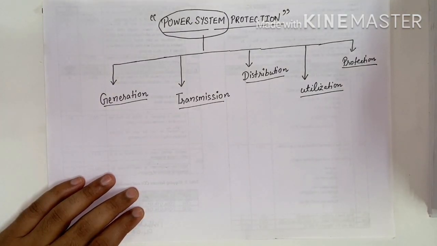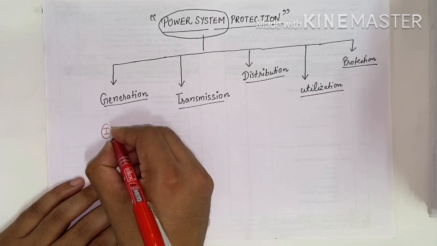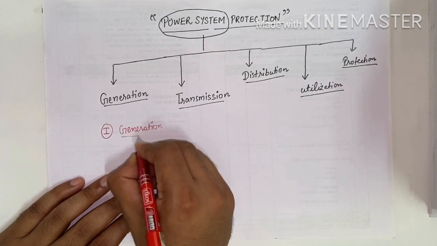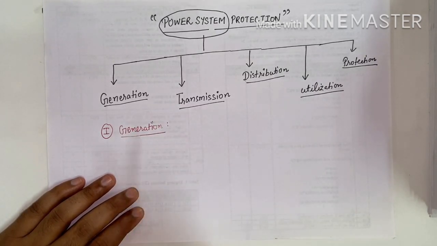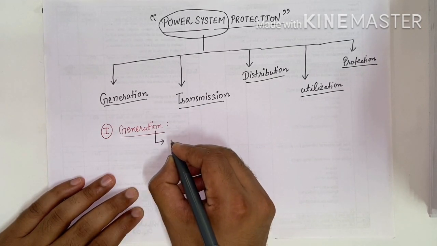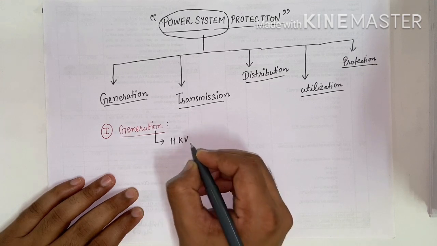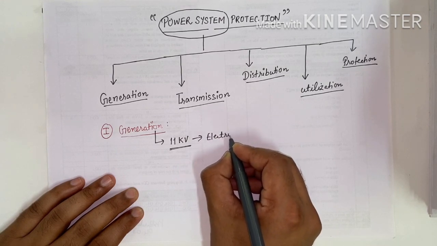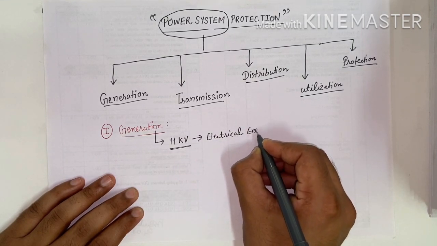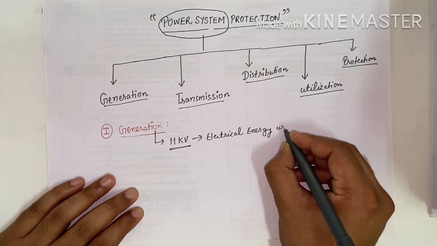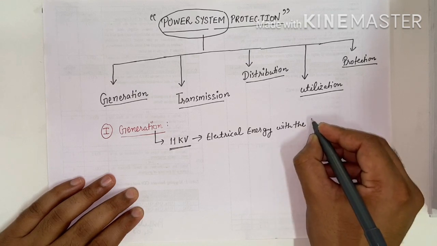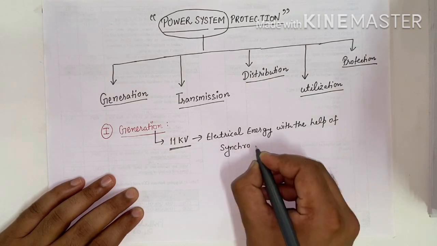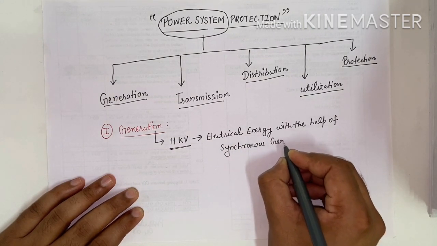Generation means, in the generation mode we generate electrical energy at 11 kV with the help of a synchronous generator.